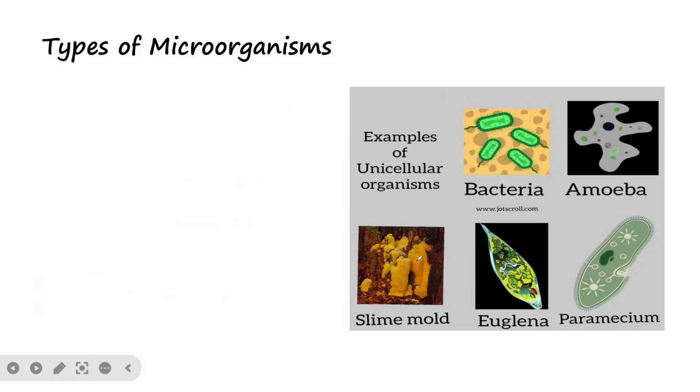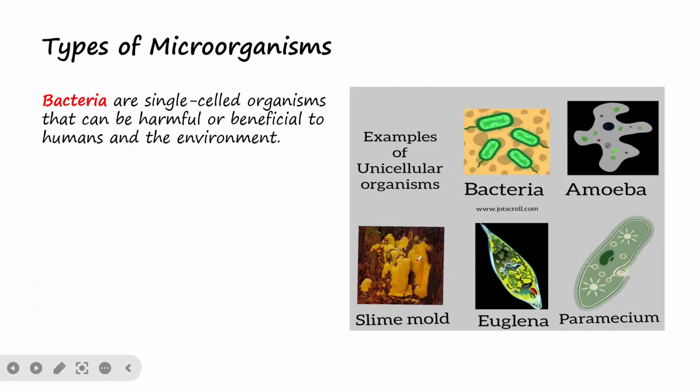So what are the types of microorganisms? We have various types of microorganisms like viruses, bacteria, and fungi. So what are bacteria? Bacteria are single-cell organisms, meaning that they are organisms that have only one cell.